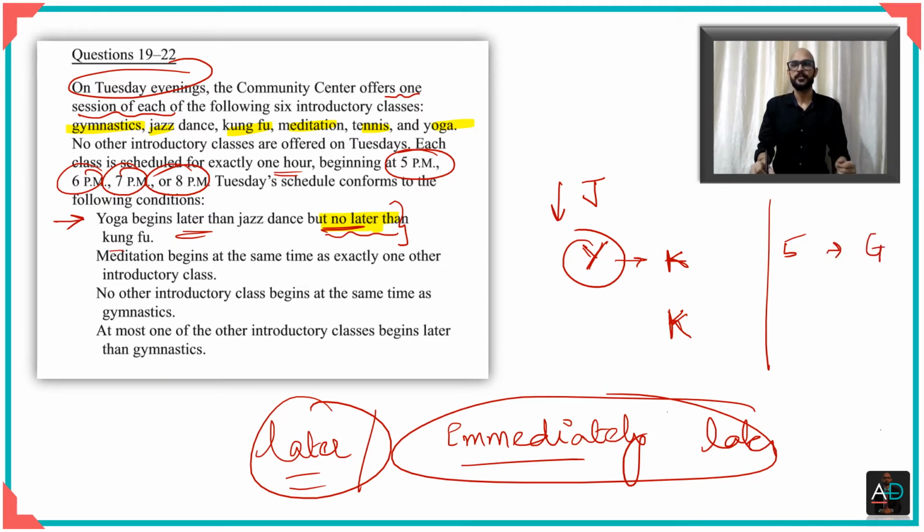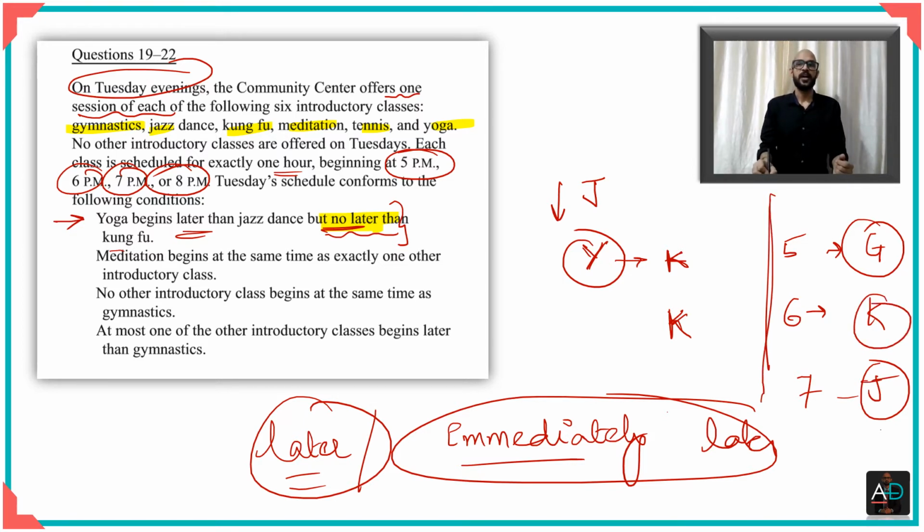Let's say you have gymnastics, and at 6 o'clock you have Kung Fu, and at 7 o'clock you have jazz. I'm just giving you an example here. This is not anything from the facts. Now, jazz is later than gymnastics because 7 o'clock is after 5 o'clock, but it is not immediately later than gymnastics because there is Kung Fu in between.